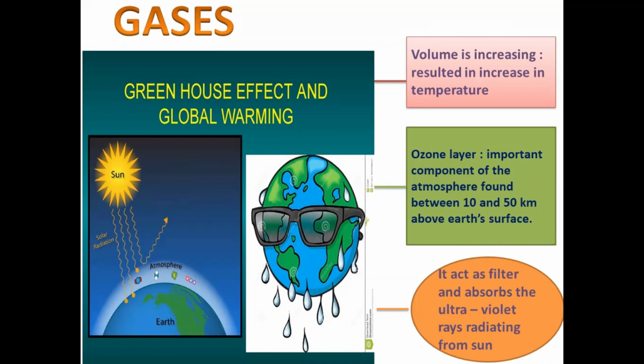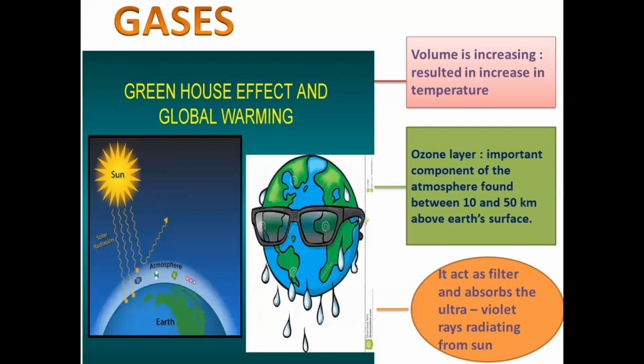We are consuming fossil fuels, and CFCs, chlorofluorocarbons, are being created. These result in an increase in temperature. And the ozone layer, the important component which protects us from the UV rays coming from the sun, is being depleted because of CFCs.